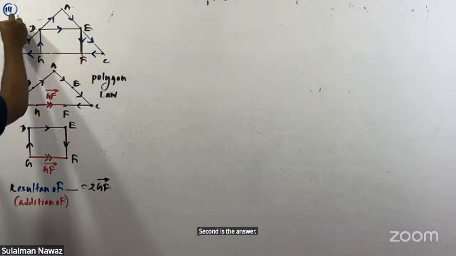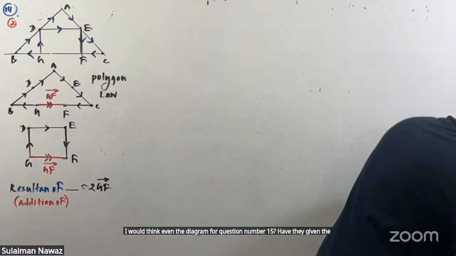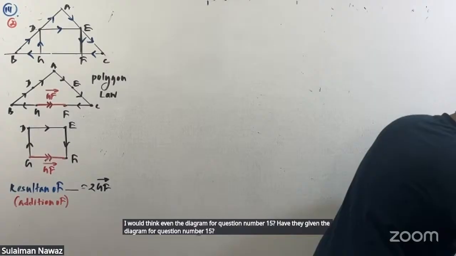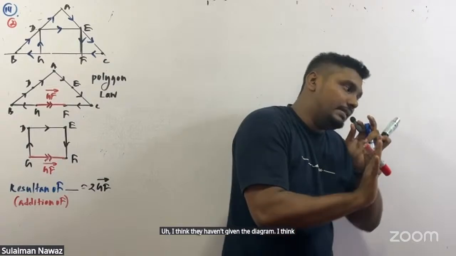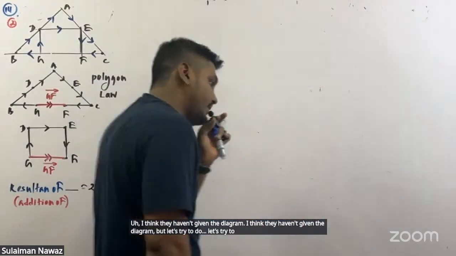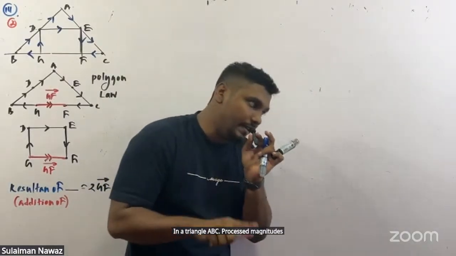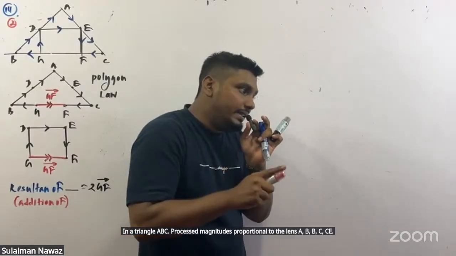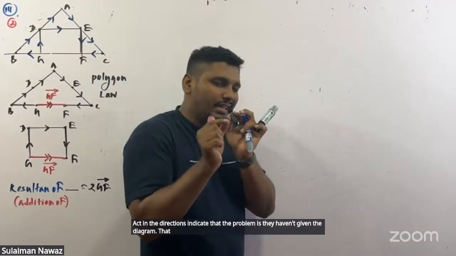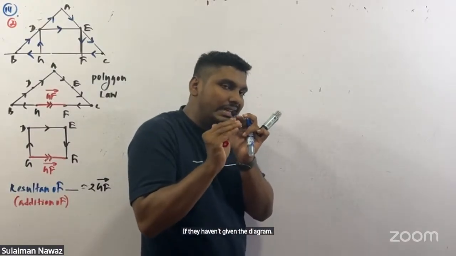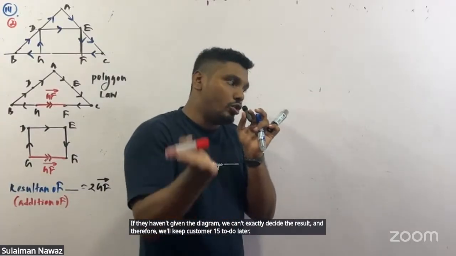Then we'll go to question number 15. Have they given the diagram for question number 15? I think they haven't given the diagram, but let's try to solve it. In a triangle ABC, forces with magnitudes proportional to the lengths AB, BC, CE act in the directions indicated. The problem is they haven't given the diagram. If they haven't given the diagram, we can't exactly decide the result, and therefore we'll keep question 15 to do later, and we'll go to question 16.